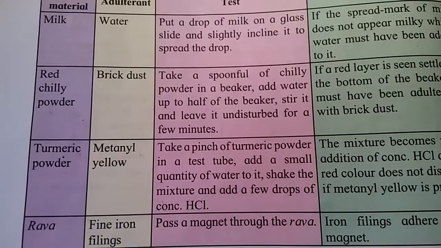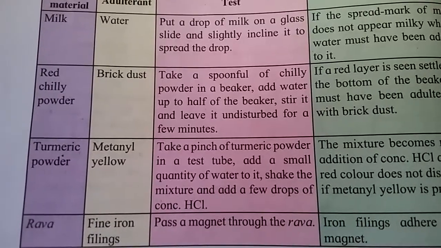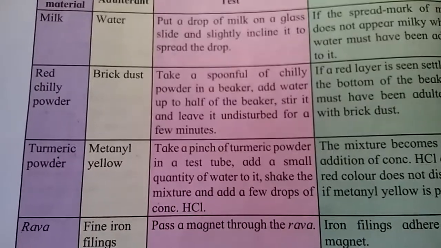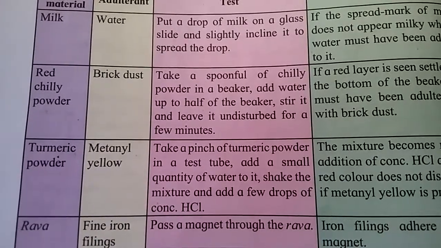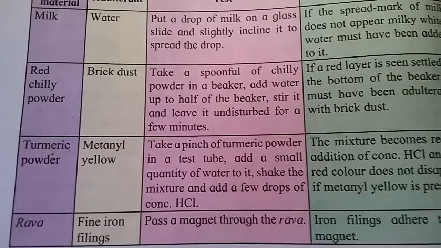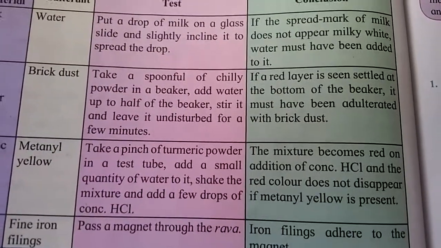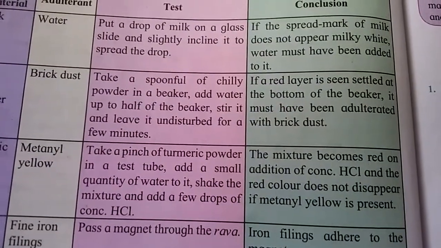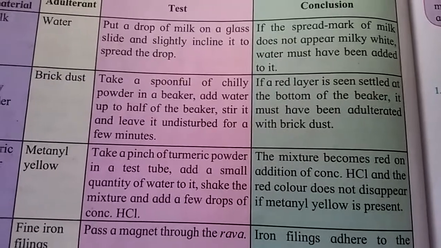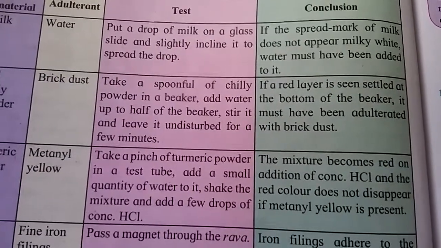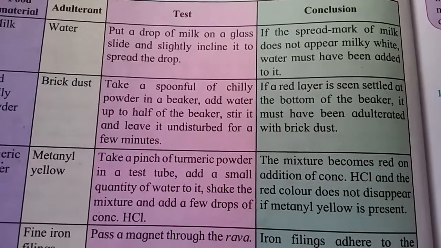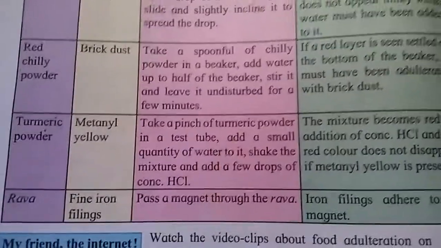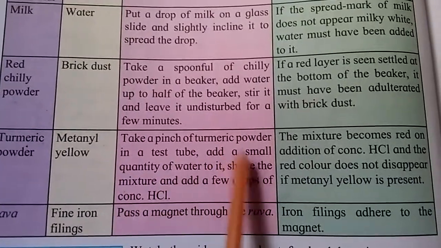Next, turmeric powder, metanil yellow. Take a pinch of turmeric powder in a test tube. Add a small quantity of water to it. Shake the mixture and add a few drops of concentrated HCl. The mixture becomes red on addition of concentrated HCl and the red color does not disappear if metanil yellow is present. See, this is not possible to do at home.